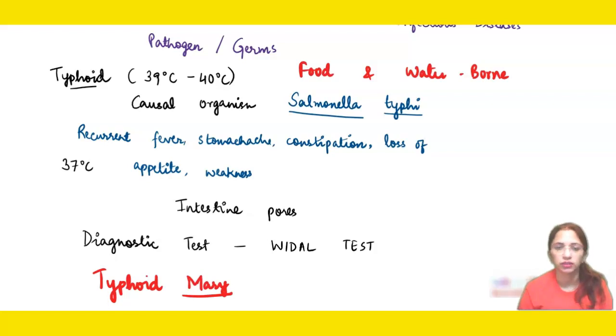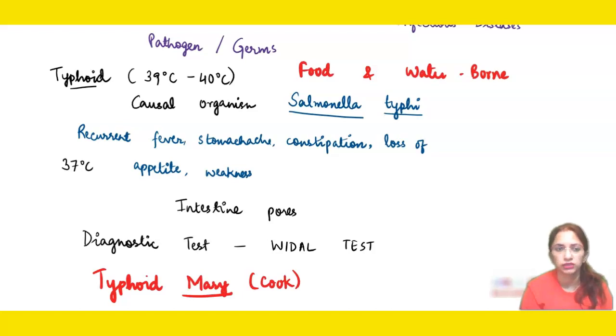If such contaminated food and water is taken, then a person also suffers from this disease. So this lady, Mary, was a cook, and because of poor sanitary conditions, she might have been carrying a part of excreta on her hands and through it transmitted the disease. Typhoid Mary was the name given to this lady because she transmitted this disease for a longer period of time. So that was all regarding typhoid.